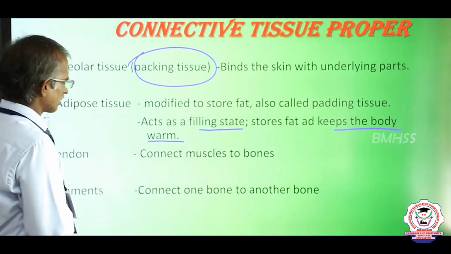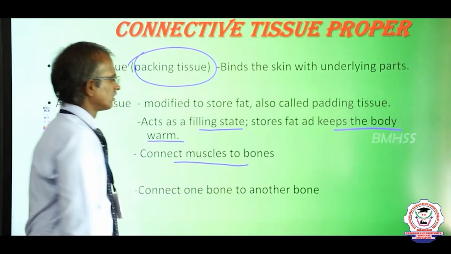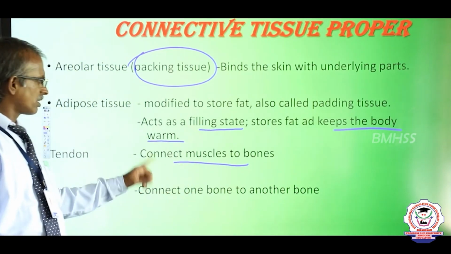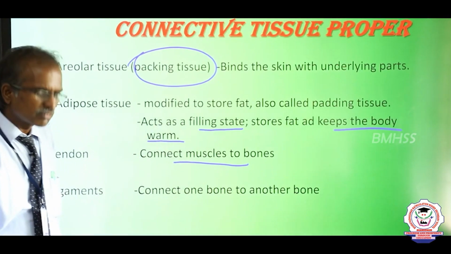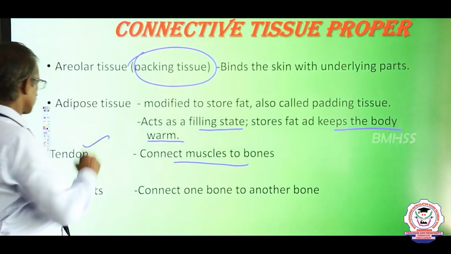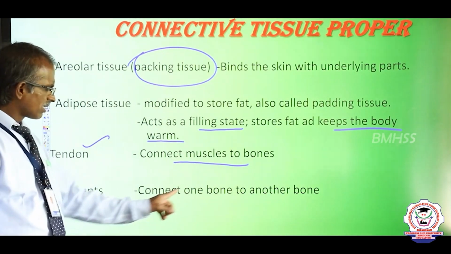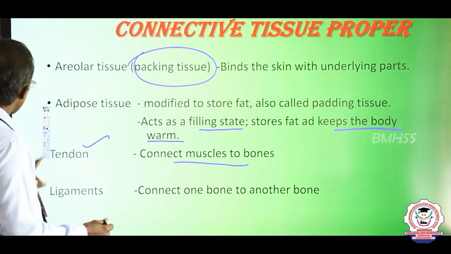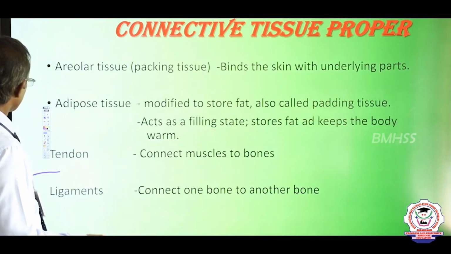The next is tendon, which connects muscles to bone. Dinesh Kumar, do you know which structure is very important to connect muscles to bone? Good, very good: tendon. Well done. Ligament connects one bone to another bone, like a paste or gum-like structure. Okay.